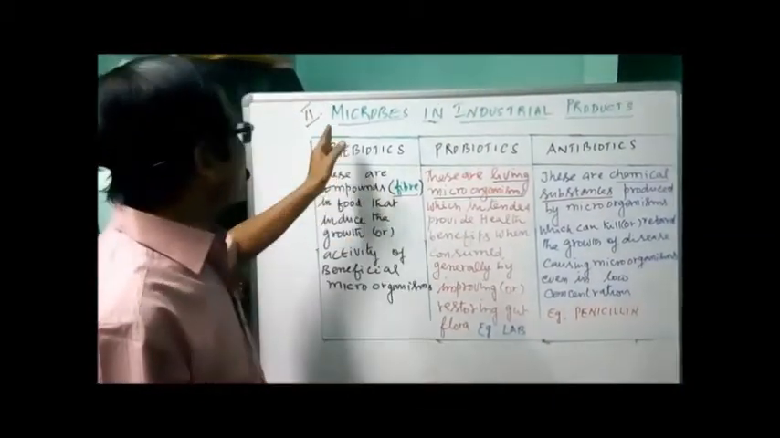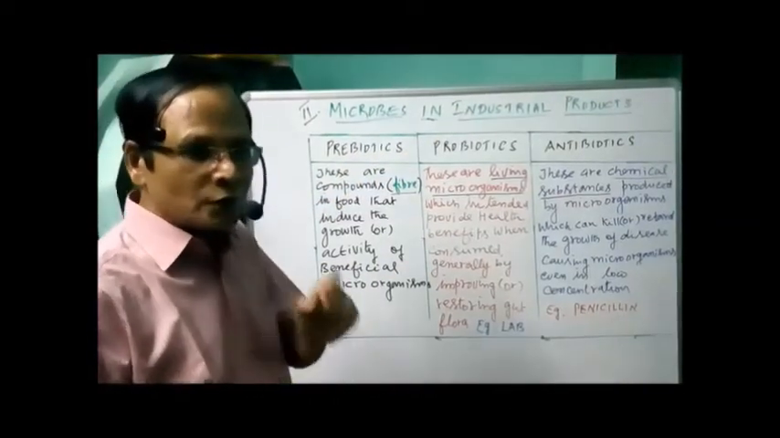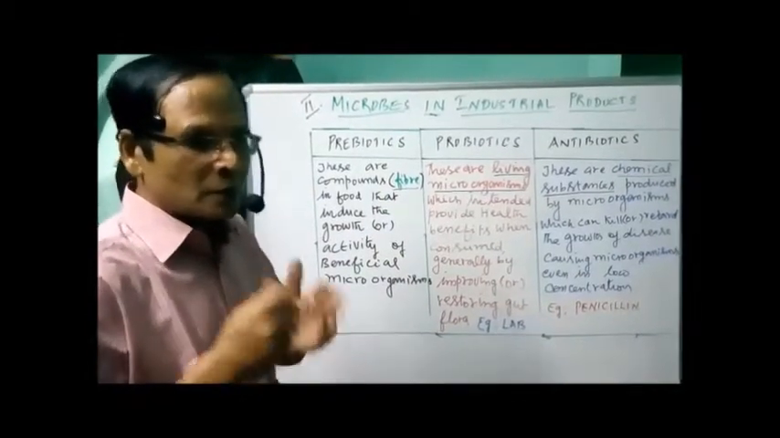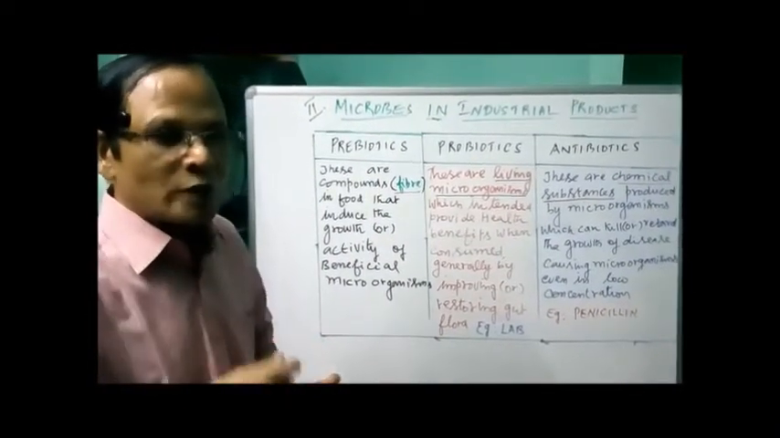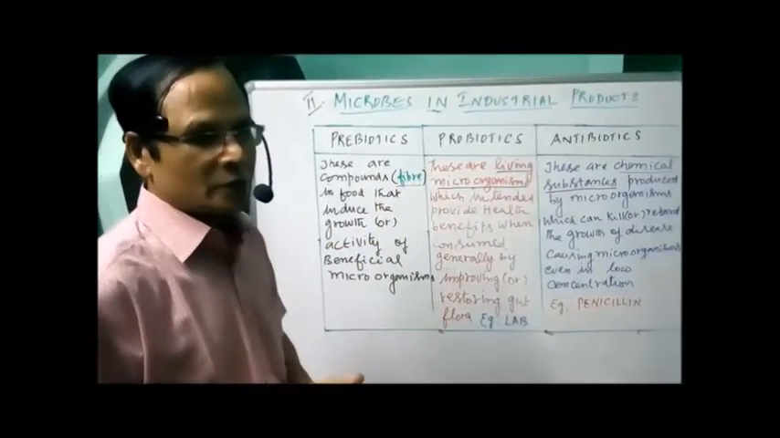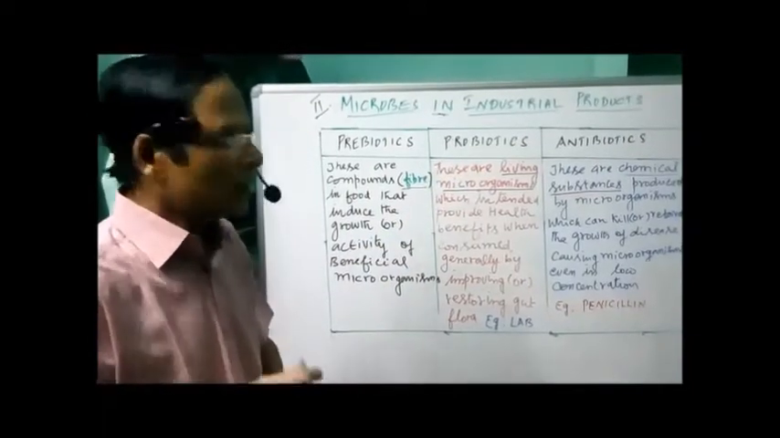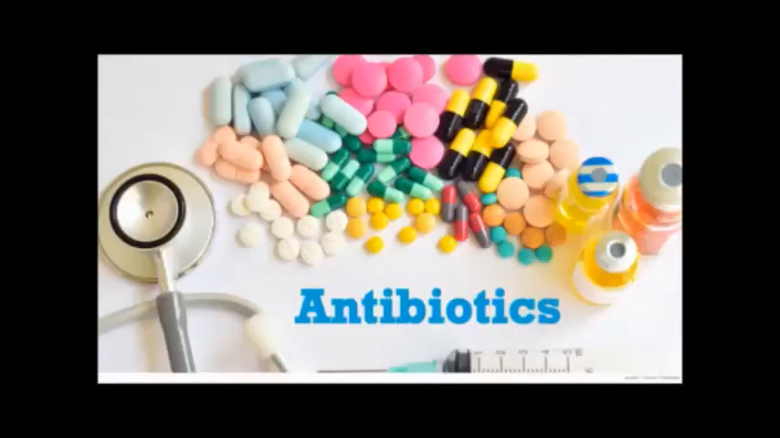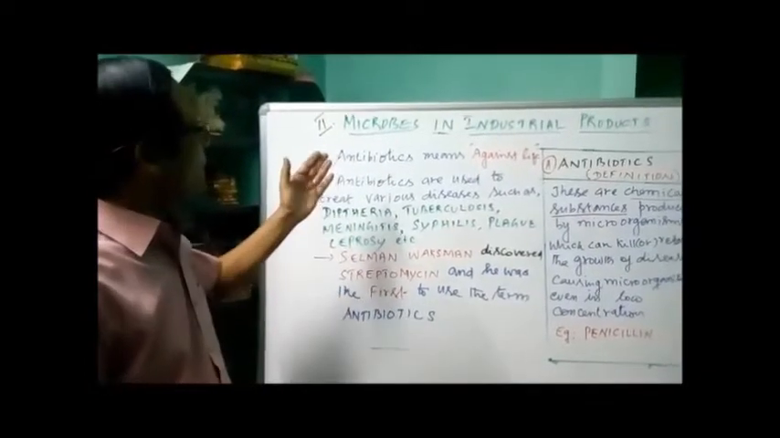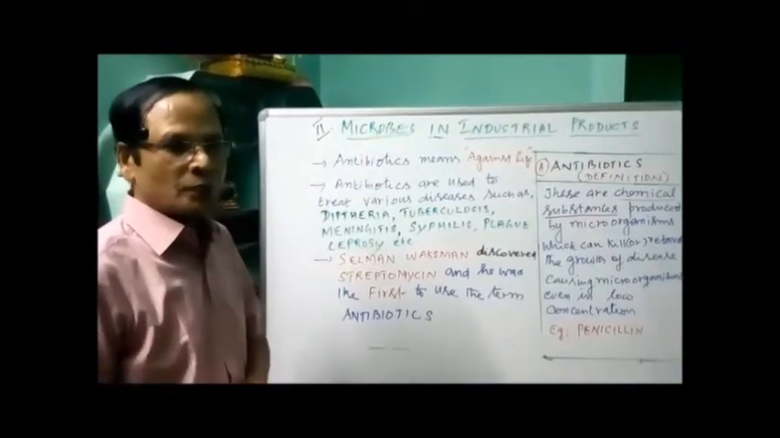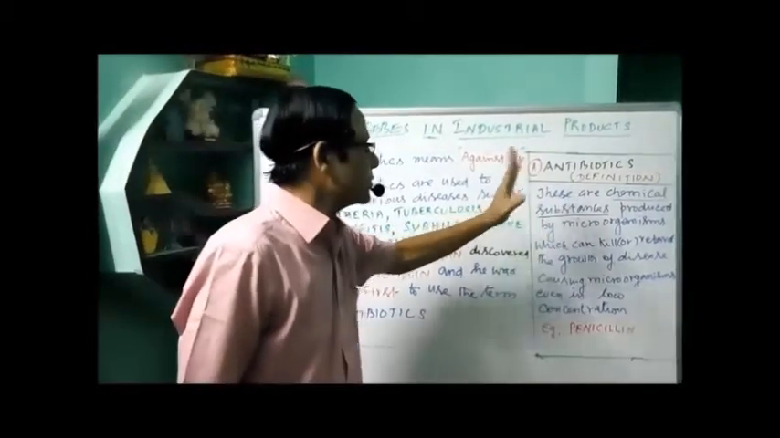That's about the discrimination between these three: prebiotics, probiotics and antibiotics. Now we have to go for the microbes in industrial products. The first one we have to discuss is antibiotics. It's the first product because by industrial means we are producing antibiotics. So I'll take the first one under the heading microbes and industrial products, the antibiotics. Okay, let us start with antibiotics. I already gave the definition for antibiotics.